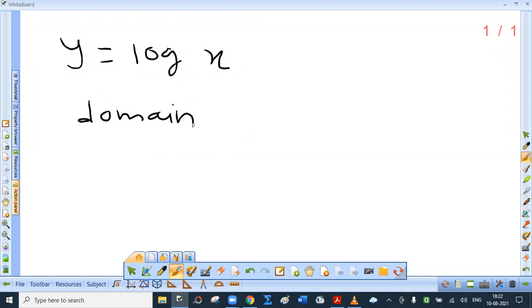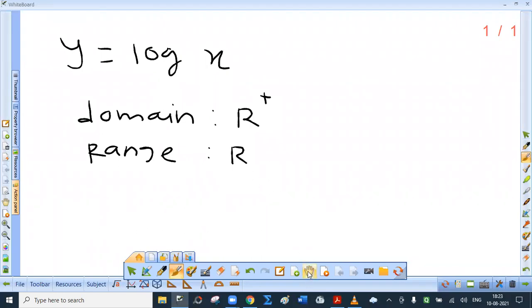Domain means the set of all values which can be assigned to x. We know that logarithm of only a positive number is defined. So the domain is R plus, the set of positive real numbers. And what is the range of the function? Range means the set of all possible values. Note that the log value can be positive, negative, or 0. And therefore, what is the range of the logarithmic function?